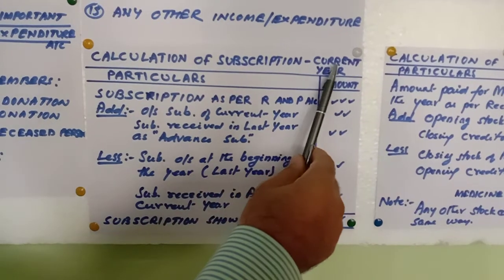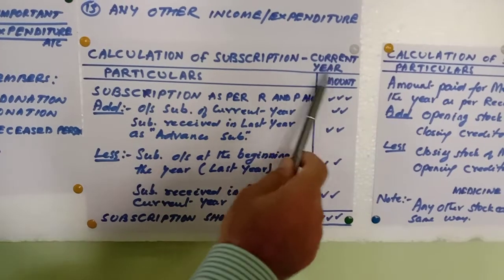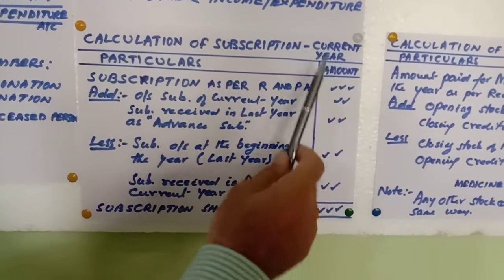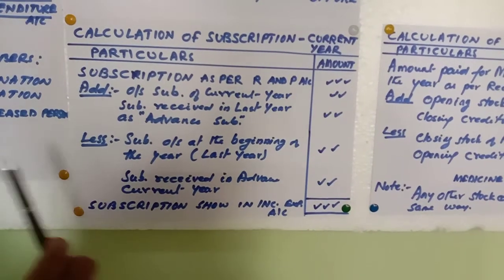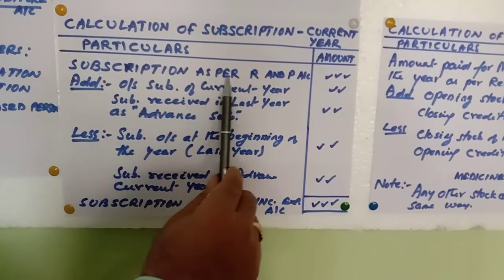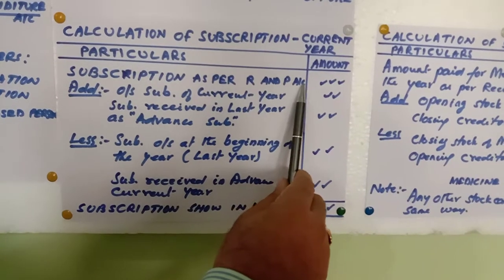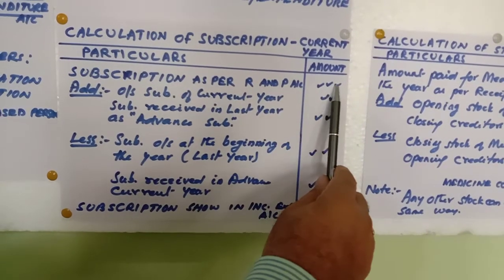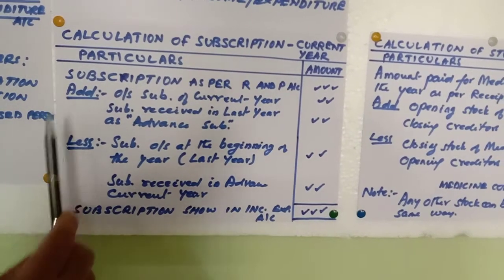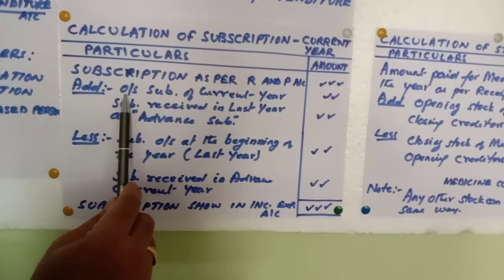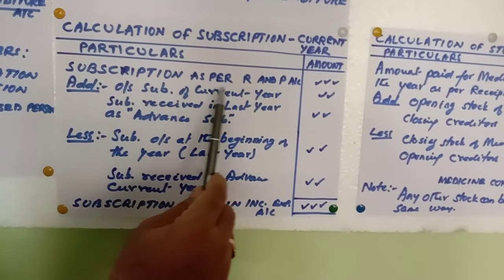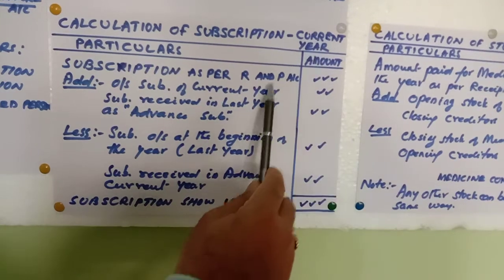Calculation of subscription for current year. Only current year outer column subscription should be taken in income and expenditure account. Let's see. Now, subscription as per receipts and payments account, which is given in the question, should be written here. Then to that add outstanding subscription of the current year. Current year means the year which we are doing.